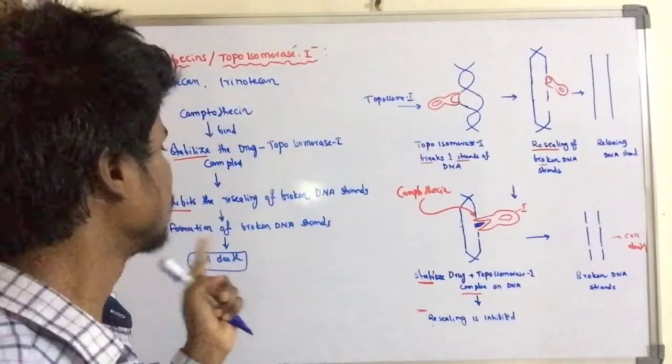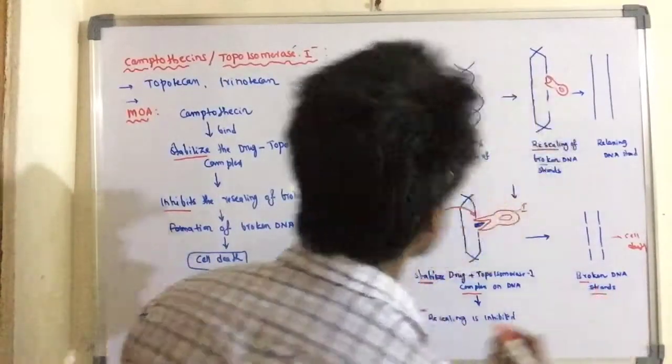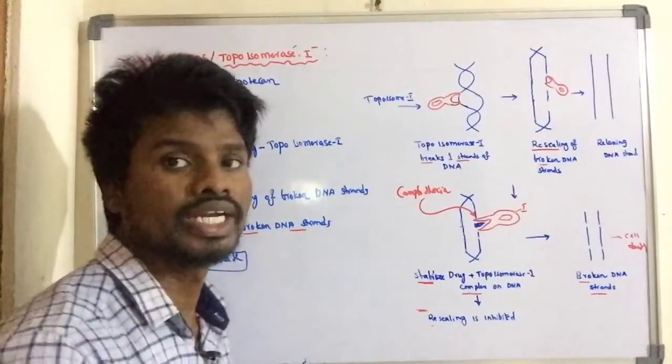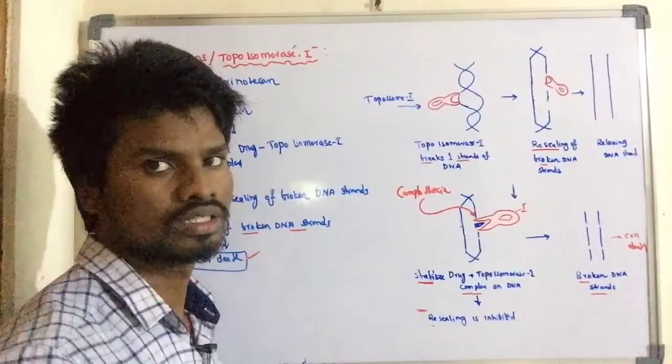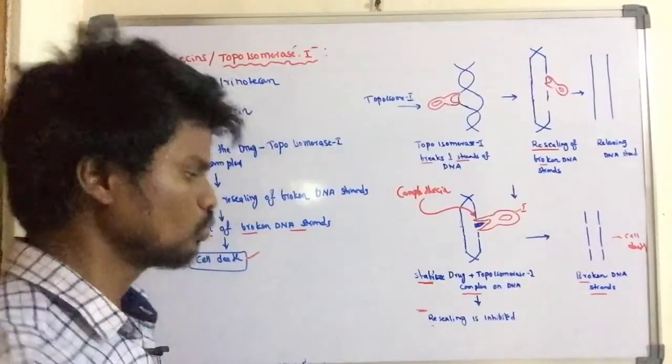So ultimately what forms? Ultimately broken DNA strands are formed, and the result is cell death. This is the mechanism of action of the camptothecins. Let us now see what the uses are.